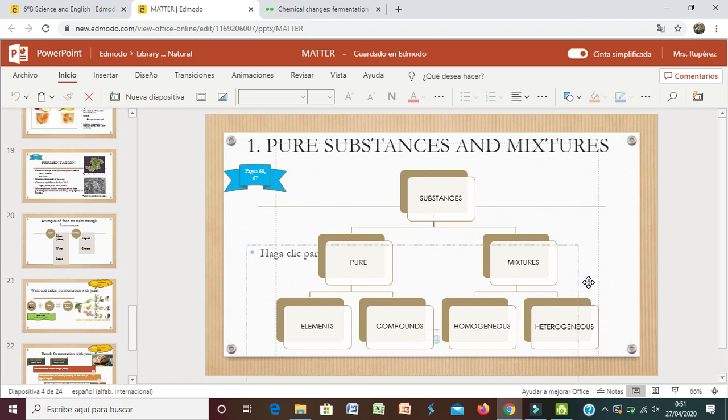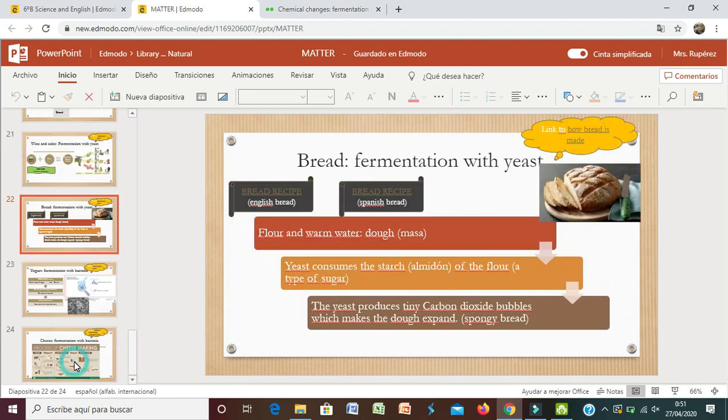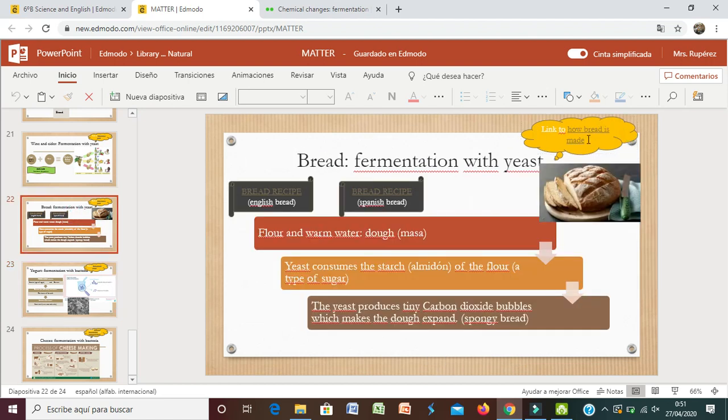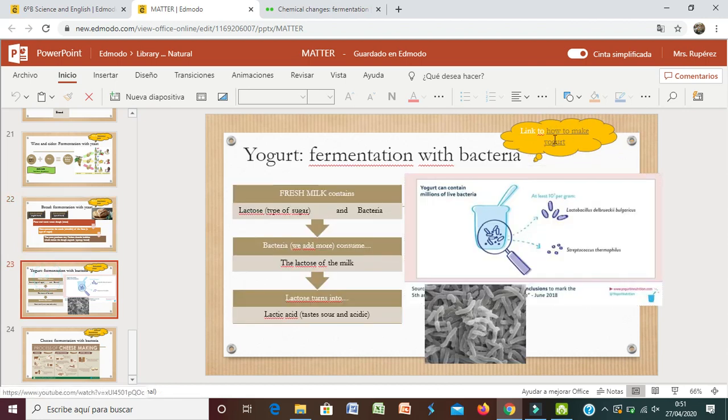By the way, I propose that you do an experiment, and this is optional. You can make bread or you can make yogurt, okay? I would like to see your pictures and the recipe. You have here some ideas in these 2 recipes. And also you have here how to make yogurt, another example. So I'm waiting for your videos or pictures better and the recipes. Goodbye and have a nice day.